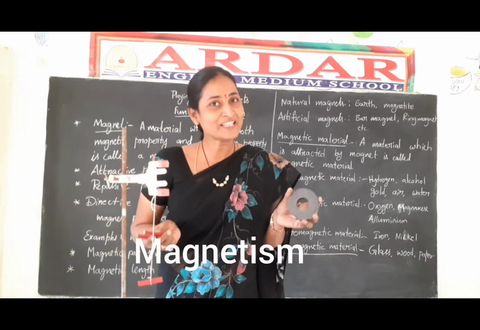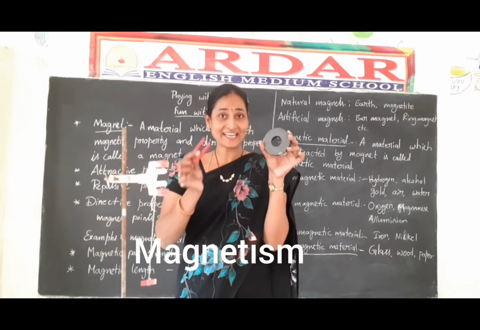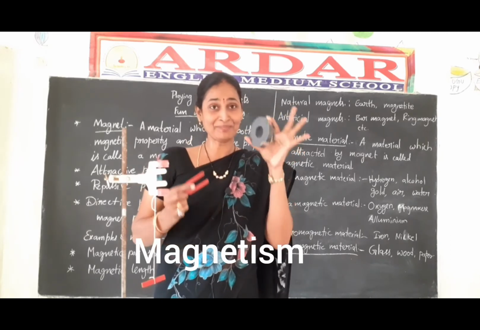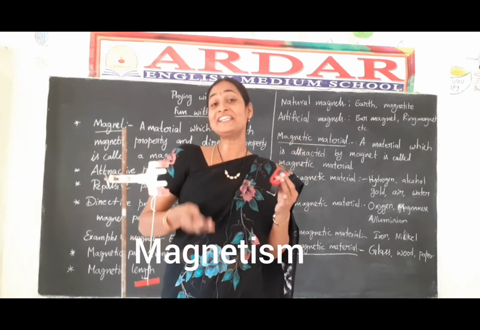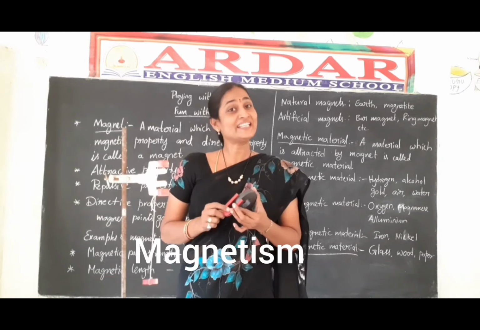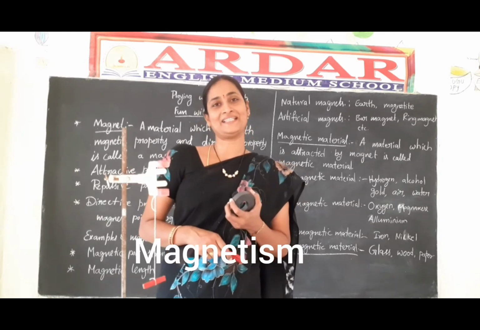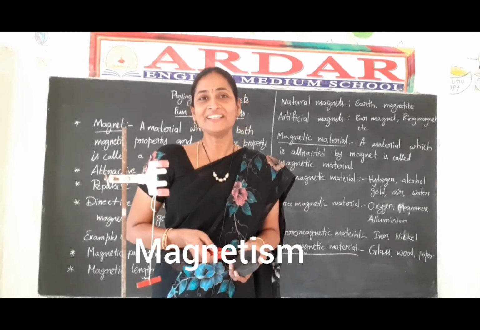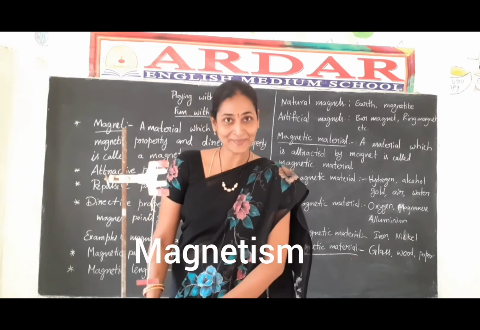Have you ever seen magnets? Yes, these are examples of magnets: ring shaped magnet, U shaped magnet and bar magnet. These are the examples of magnets. Do you know the story of magnet? Don't you know? Can I explain?